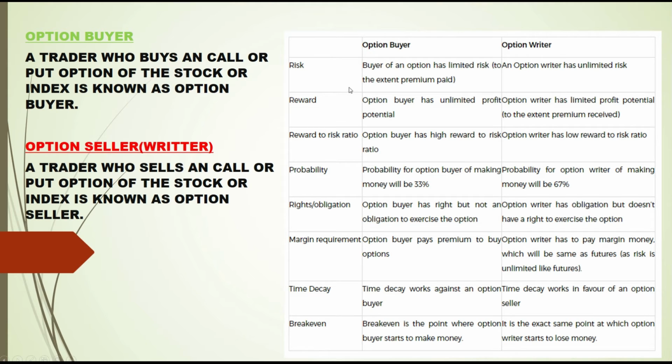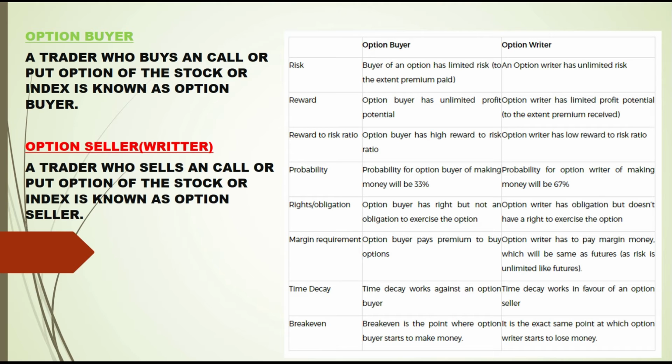Let's understand the difference between option buyer and option seller first. Option buyer has a limited risk. Option seller has an unlimited risk, because in option buying, how much premium you have paid, that is the maximum loss. In option writing, the option price might go to any extent, at any level. So the risk is higher in option writing when compared to option buying.